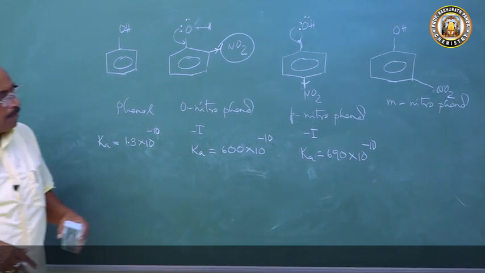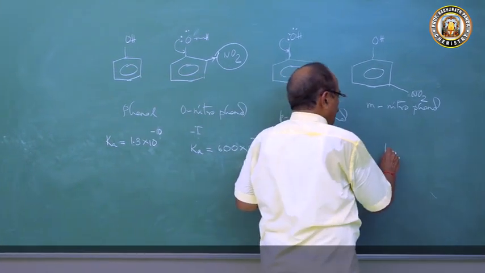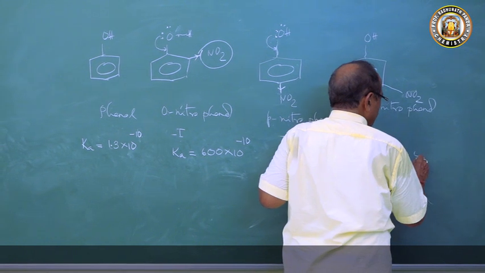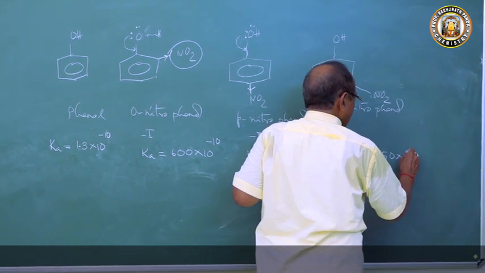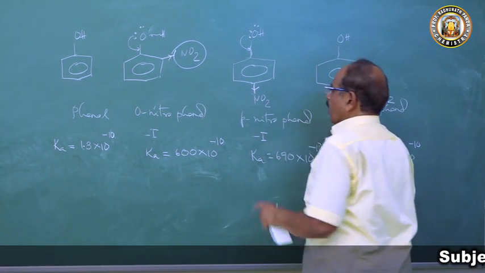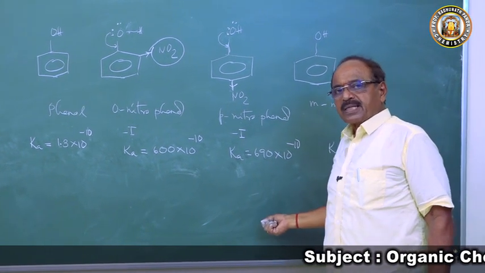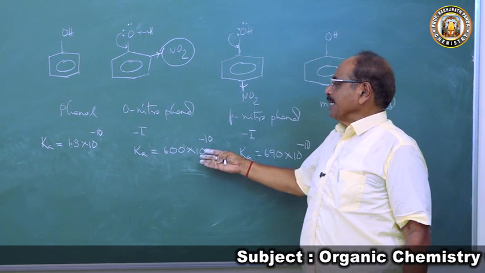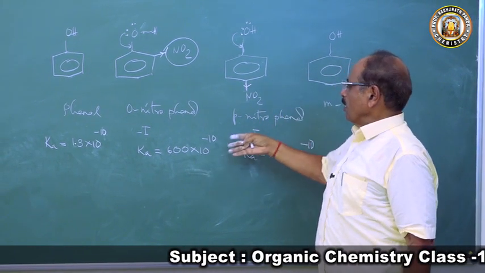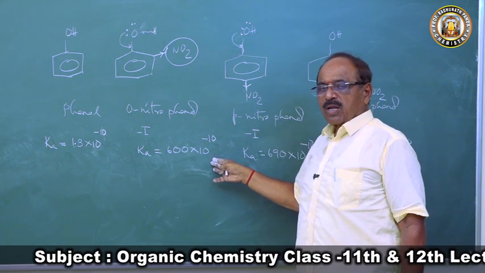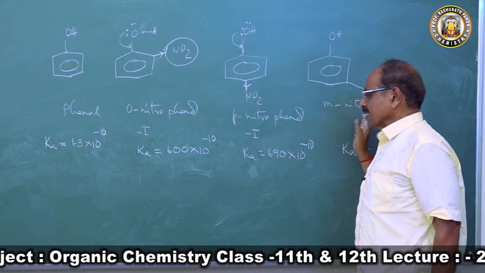Now the dissociation constant of meta-nitrophenol comes to 50 into 10 to the power minus 10. Dear students, I am giving you homework to explain in the next class why para-nitrophenol is more acidic than ortho-nitrophenol, and why meta-nitrophenol is less acidic.